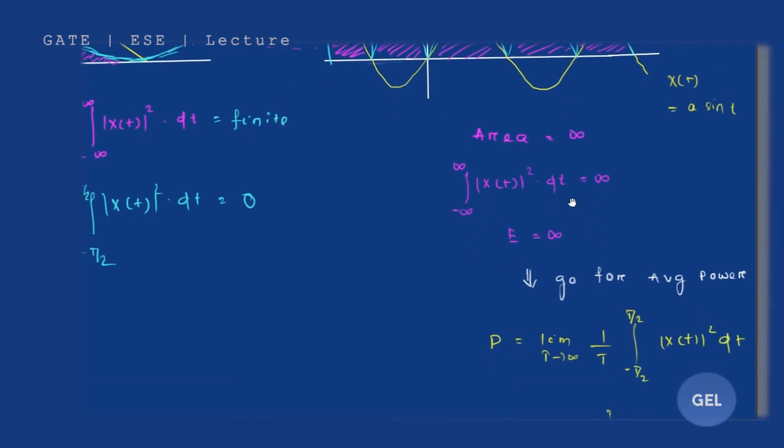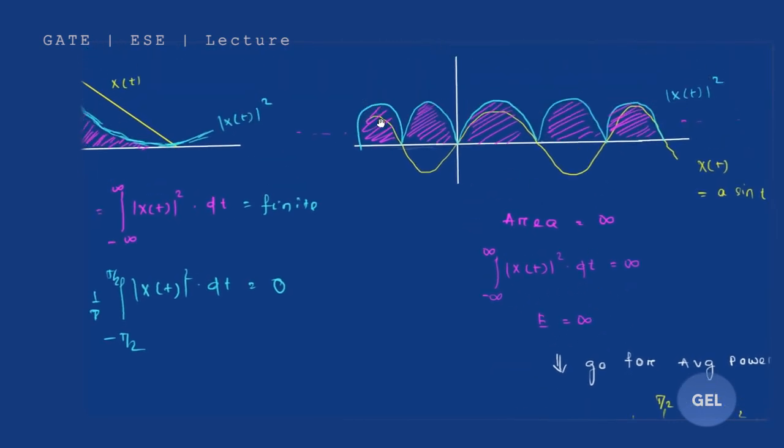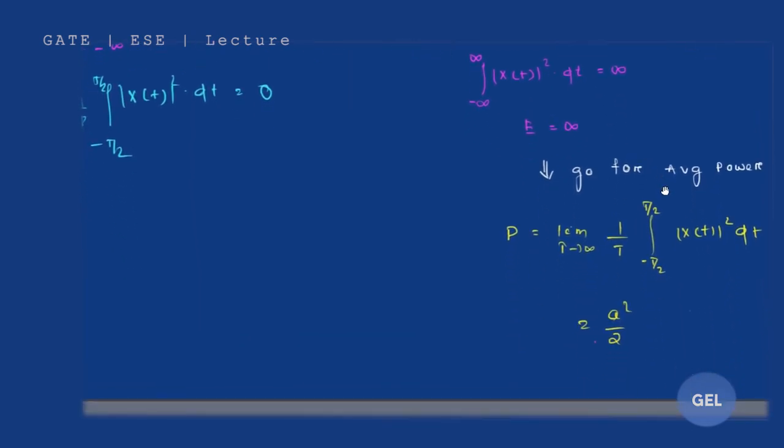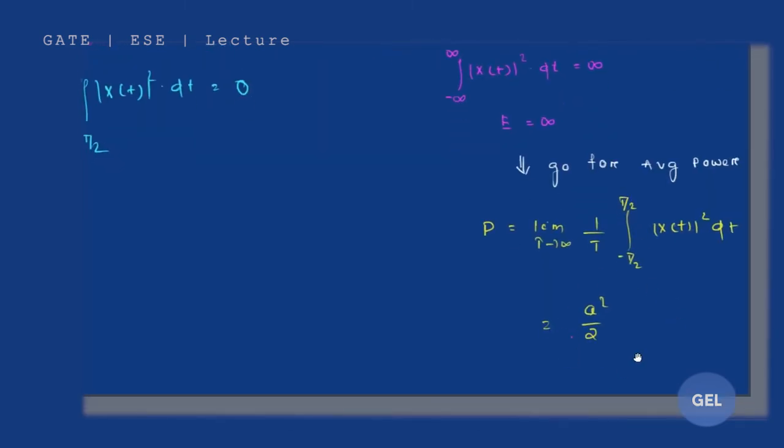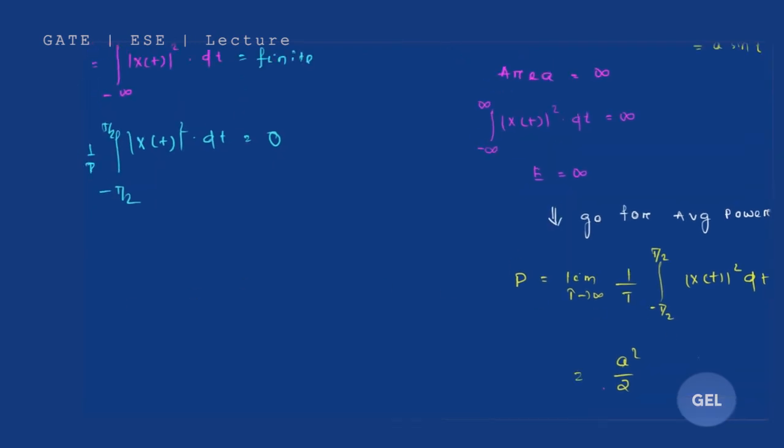So you're getting an infinite energy value, because the area is very large. If you add all of them, it will give you an infinite value. But if you want to find out the average power, it will definitely give a value. I want you to do this integration and find out, you'll definitely get A square by 2. Okay, now let's